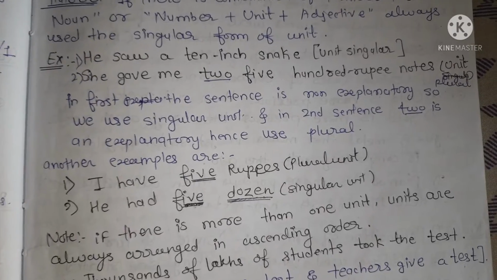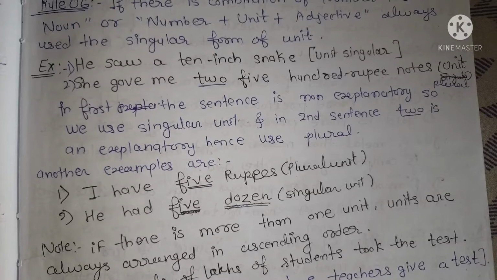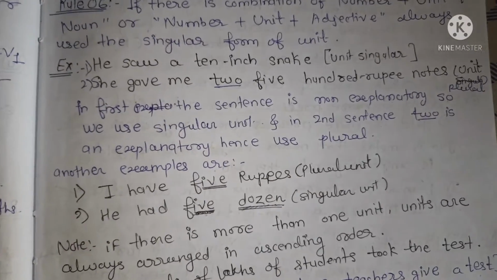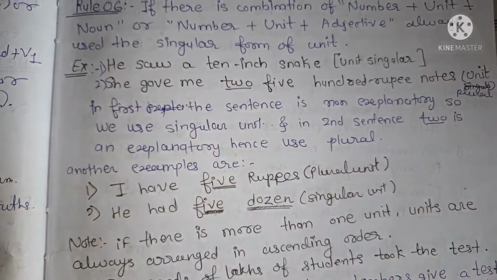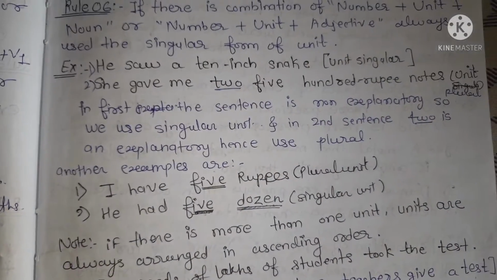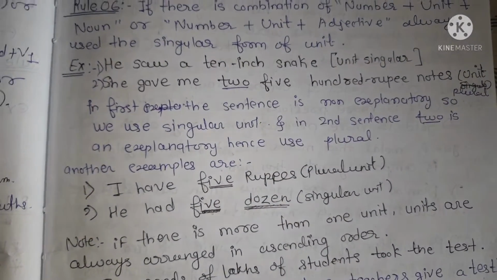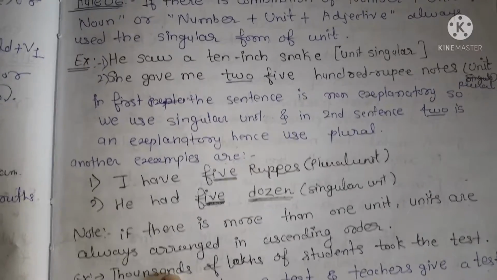Another shortcut or method to understand where we have to use s or make the noun plural is to see whether the thing is explanatory or not. 10-inch snake is not an explanatory sentence, but here they explain what the 500 rupees is. What is that? It is a note. That's why it comes as a plural.